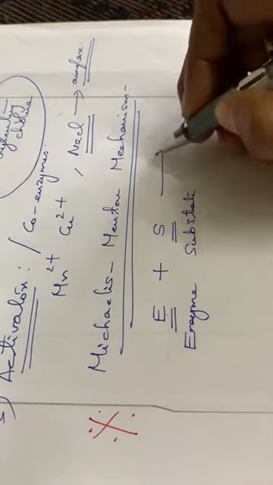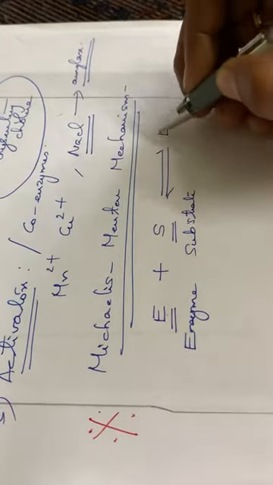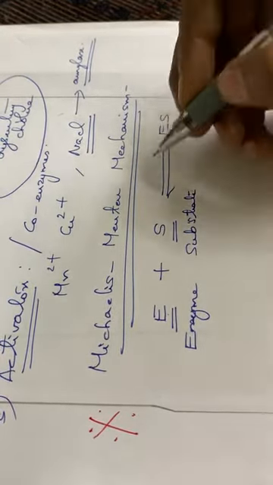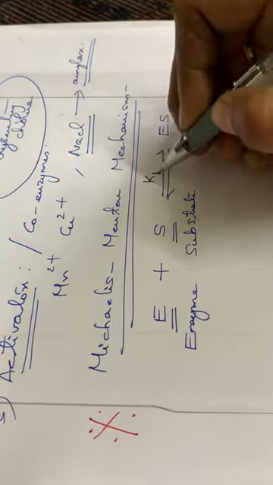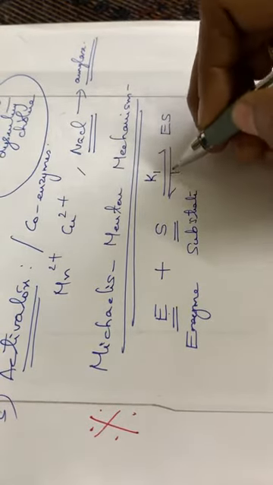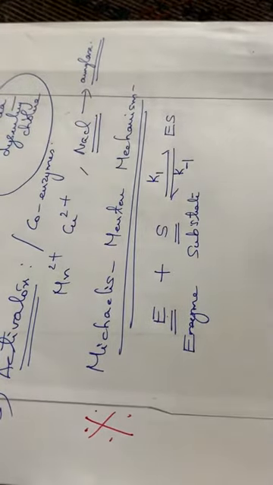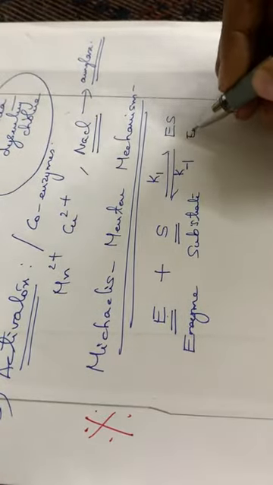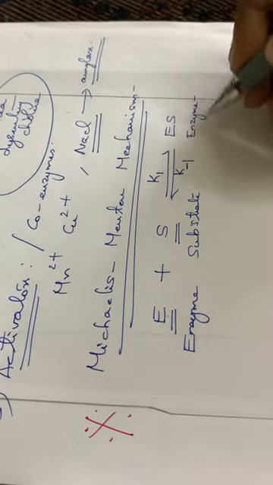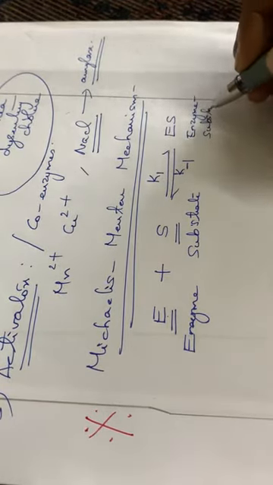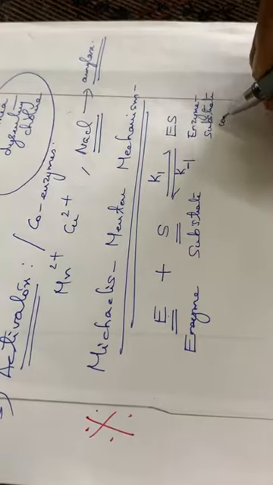So while this reaction is going on, an enzyme substrate complex is formed. We can write the forward reaction rate constant as K1, and the backward reaction rate constant as K inverse. So this is the enzyme substrate complex.